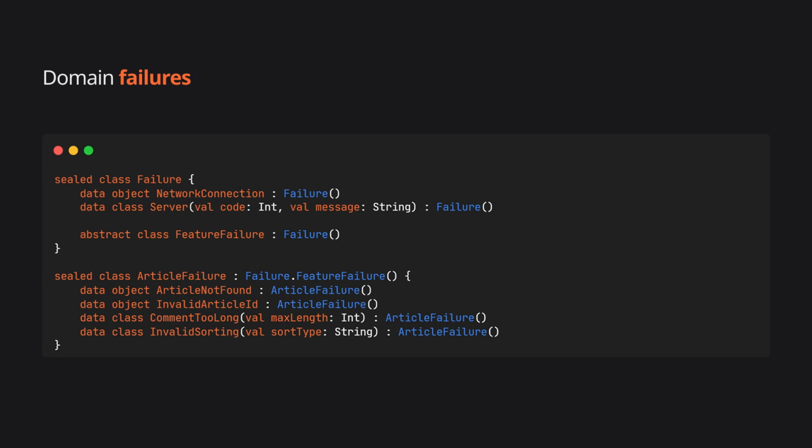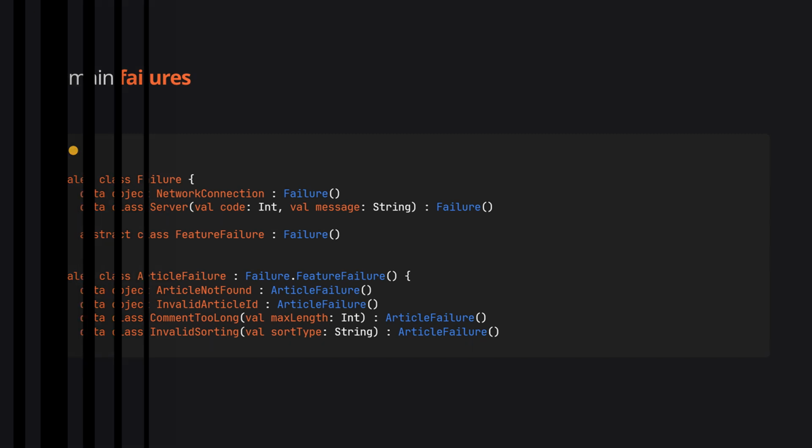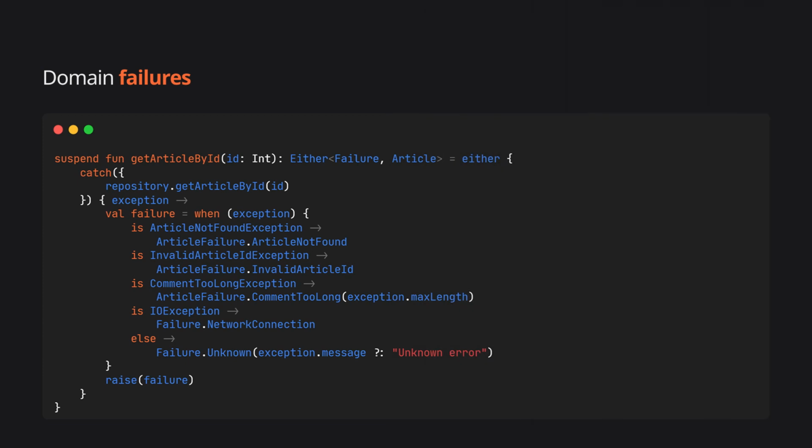This separation is the key. Exceptions at the data layer, failures at the domain layer. Notice failures can also carry data when needed. The use case sits in the middle and does the mapping. We use Arrow's Either type here. It's like Result but works with our custom failures. Left side is failure, right side is success.